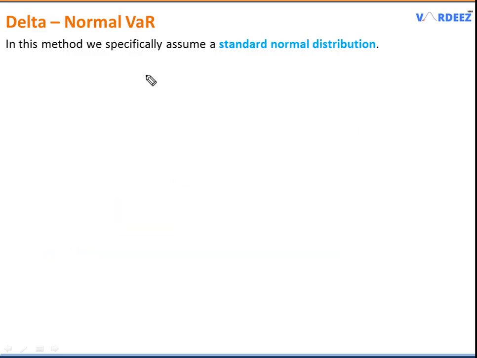Now let's talk about the second method, which is delta normal VaR. So far in the historical simulation, we did not assume any specific distribution, right? Whatever distribution we had, we just multiplied the VaR level that we wanted to calculate by the number of data points that we had, and we arrived at our VaR number. But in delta normal VaR, we specifically assume a standard normal distribution. This makes our job very easy. We no longer have to arrange the data like we did in historical simulation. We just have a simple formula that can be used to get the VaR.